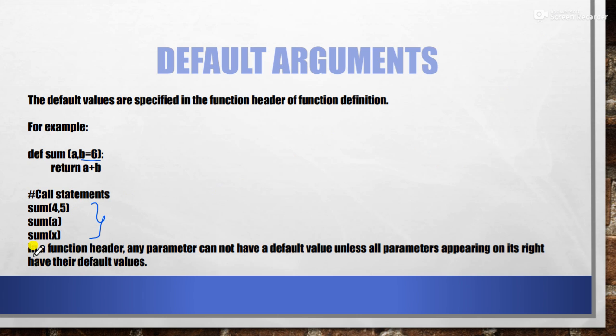It is also given in the function header: any parameter cannot have a default value unless all parameters appearing on its right have their default values. This is what I was discussing with you. One more thing: the parameter having the default value in the function header is also known as a default parameter. So this will be called the default parameter. Now the next thing is